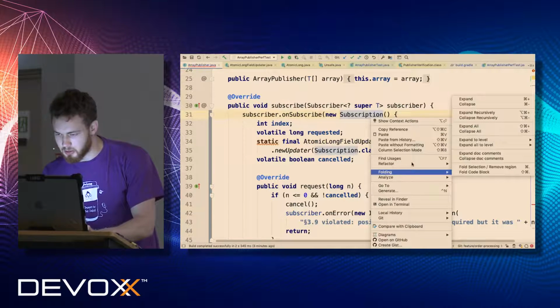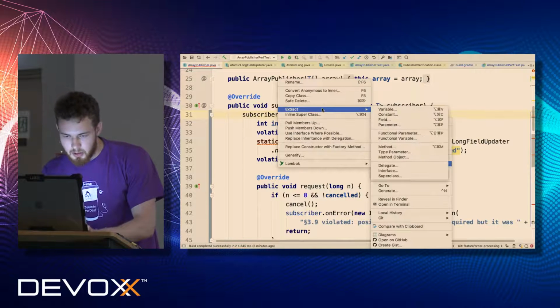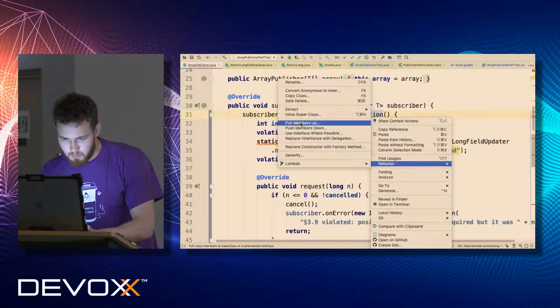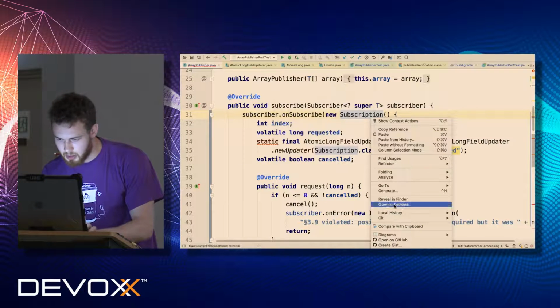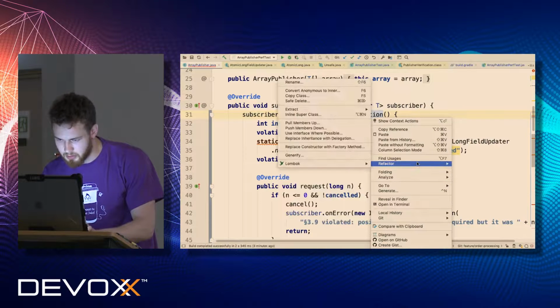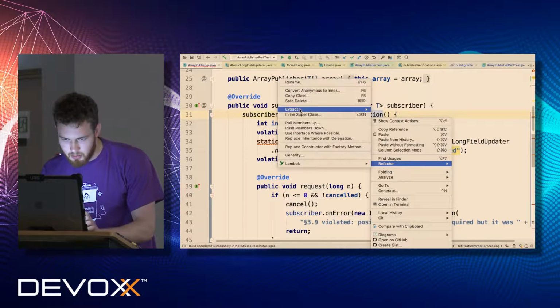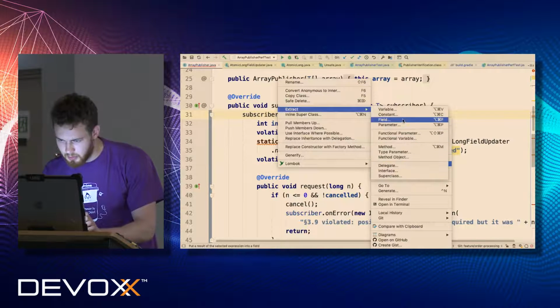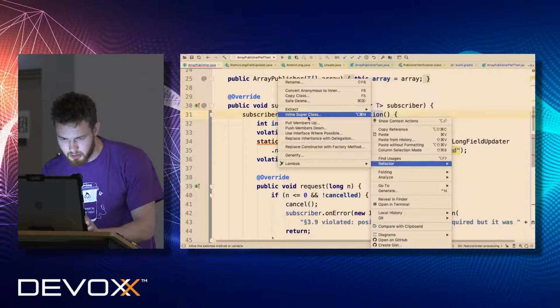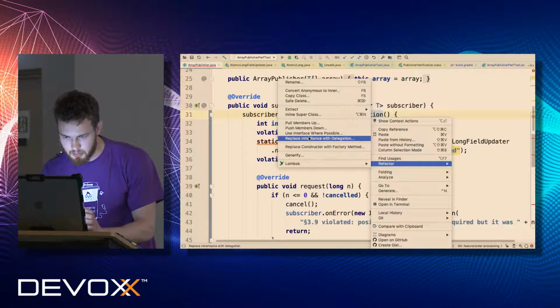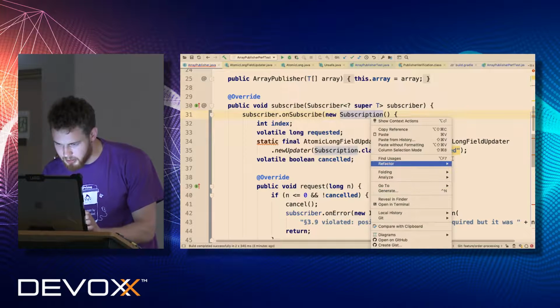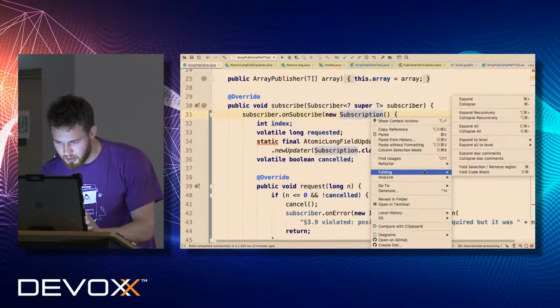So let me do this kind of refactoring. Not pull member up, but I want to move. Where is that? Refactor, replace, not this. No, come on. I remember that this was there in line superclass. No. Where is that?